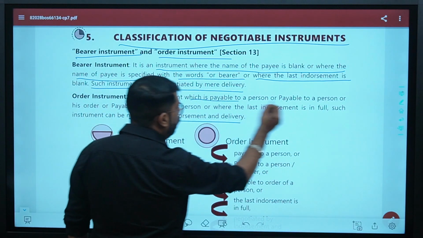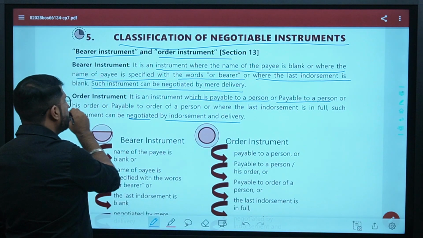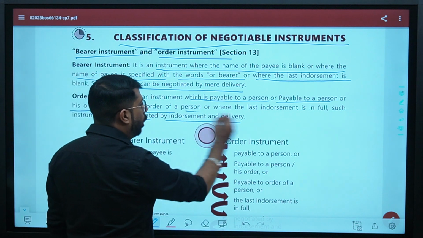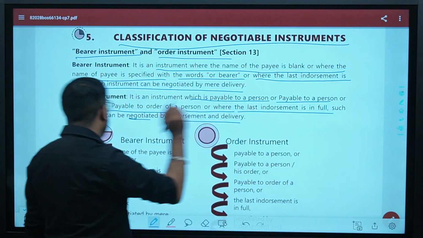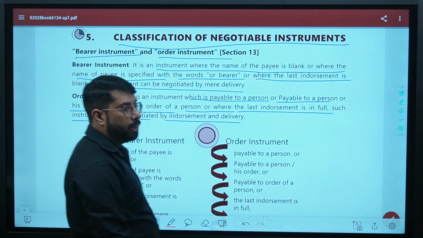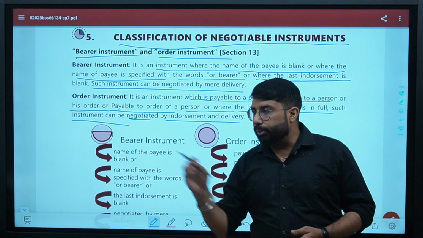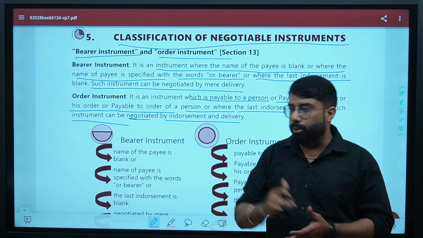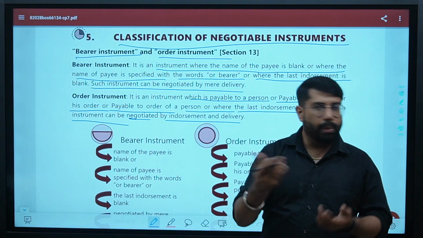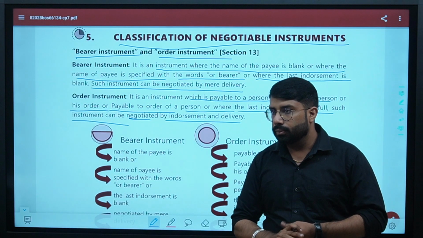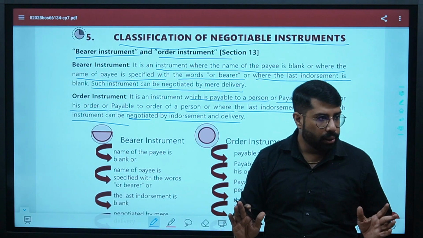An instrument which is payable to a person or his order, or payable to the order of a person, or where the last endorsement is in full. Such instrument can be negotiated by endorsement and delivery. Means where you are describing a person, that to this person the payment has to be made, or to his order the payment has to be made. Yes or no? Are we clear?